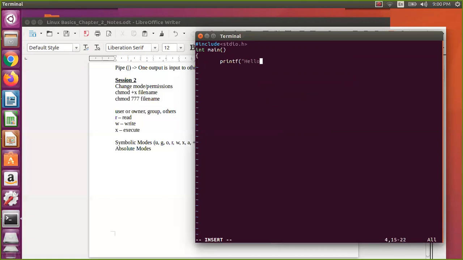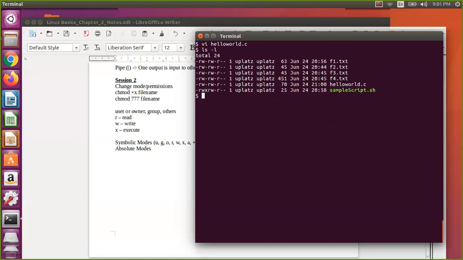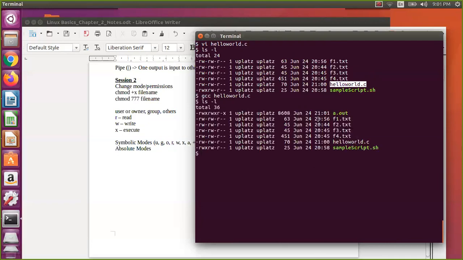Hello world, with a new line, and return 0. Now if I say ls -l, and then compile this file, automatically an a.out file will be generated. So if I say gcc hello world.c, if everything is right, it will generate the a.out file. You can check here.